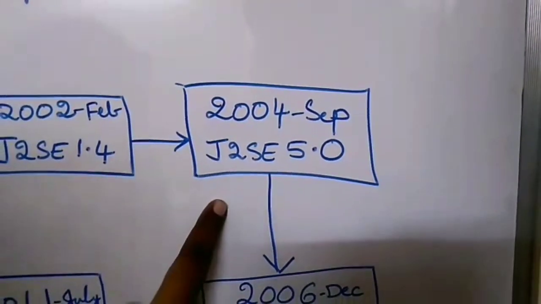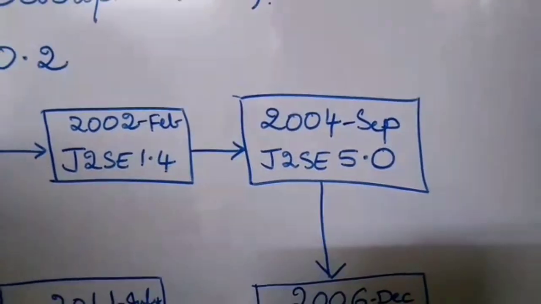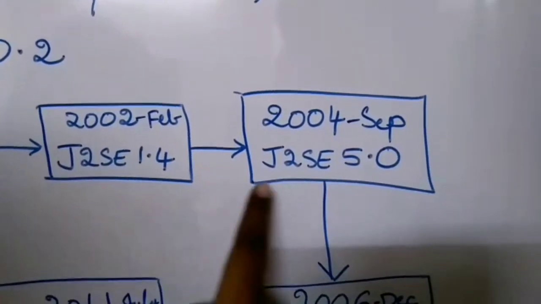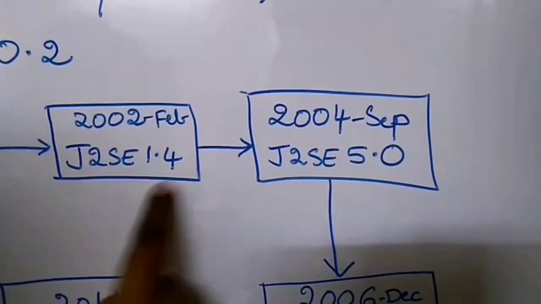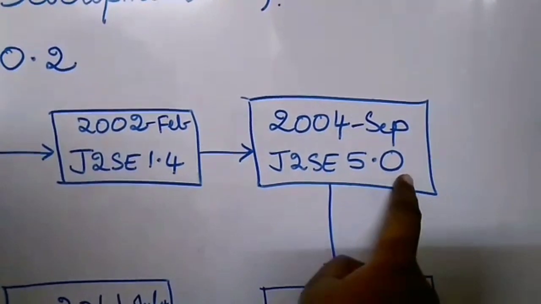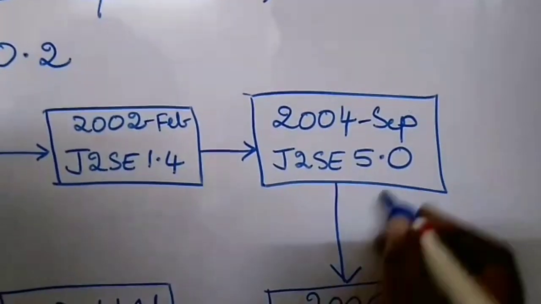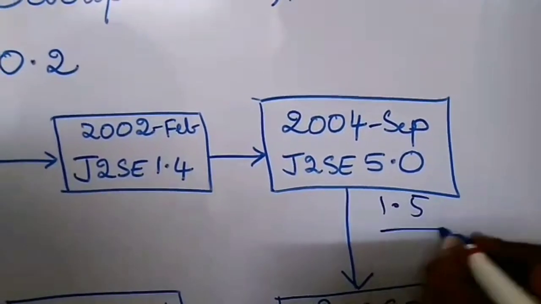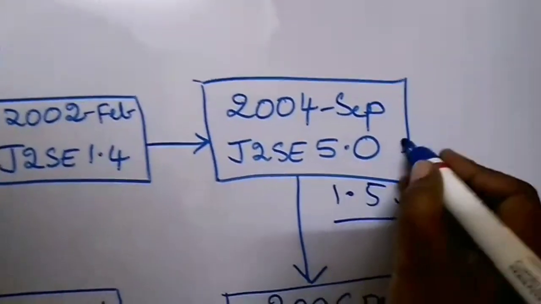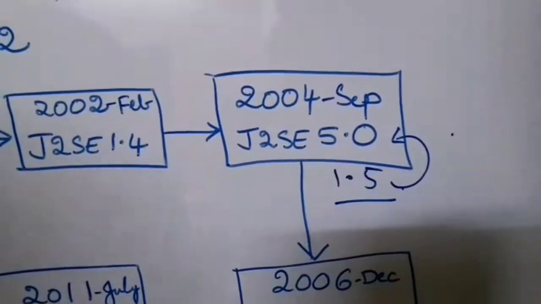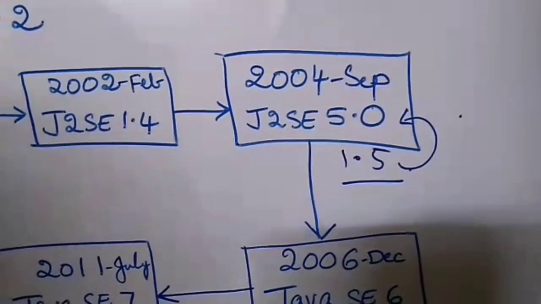Then there is again a change in the naming convention in Java 5.0. Here they started naming it 5.0 rather than 1.5. So 1.5 and 5.0 are the same.